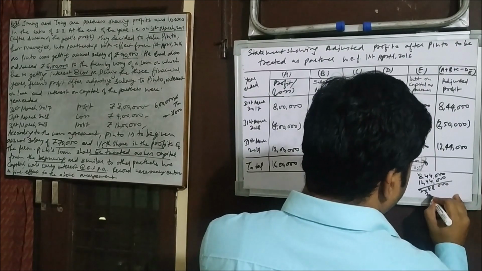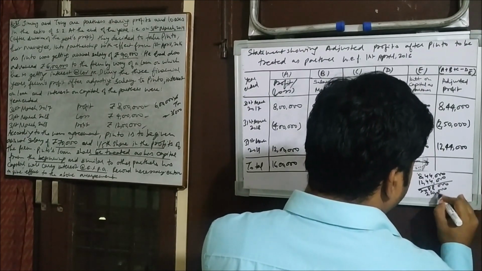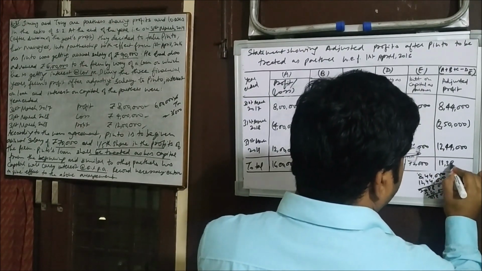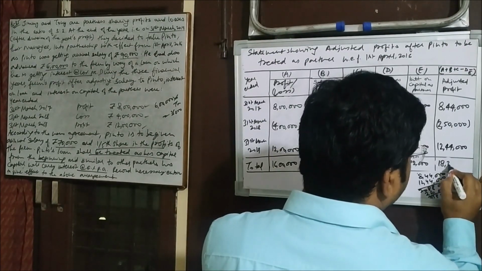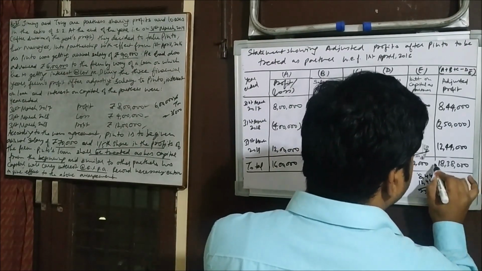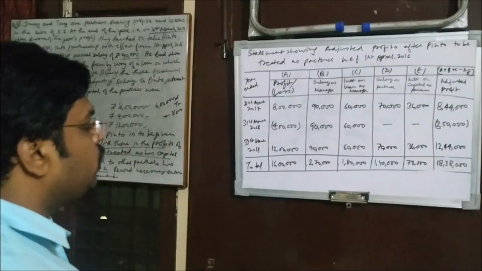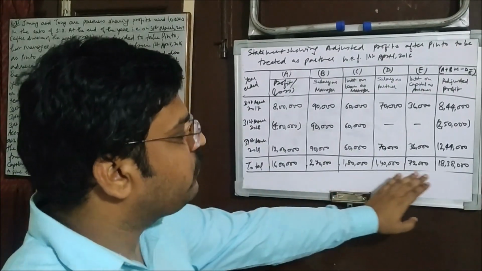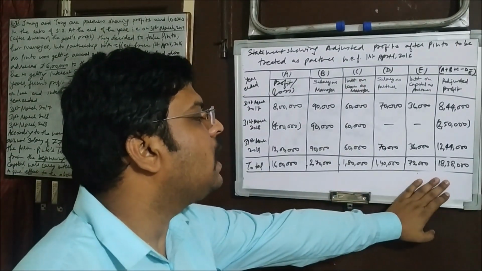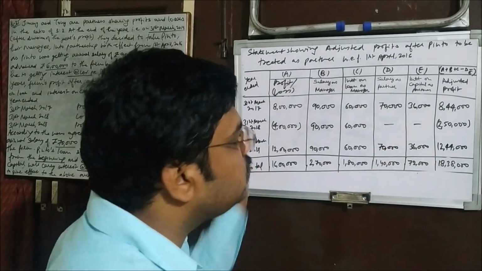And what we need to minus? 2,50,000. 18,38,000. Now we need to remember this amount. Okay, why have we calculated that? Because this is the total adjusted profit of all these 3 years.